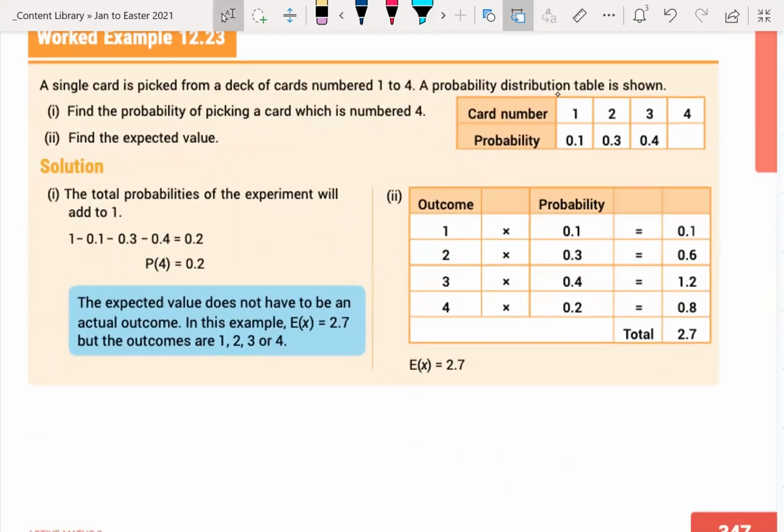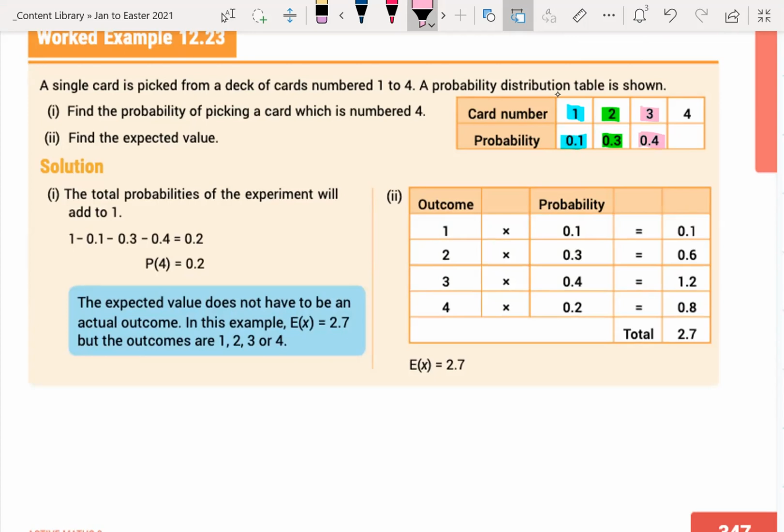Let's have a look at another example. A single card is picked from a deck of cards numbered 1 to 4. So you have 4 cards here. The probability distribution is shown. The probability of picking a card with the number 1 on it is 0.1, so a 10% chance. The probability of picking a card with 2 on it is 0.3, so it's a bigger probability. What about 3? It's an even bigger probability, 40% chance, or 0.4.